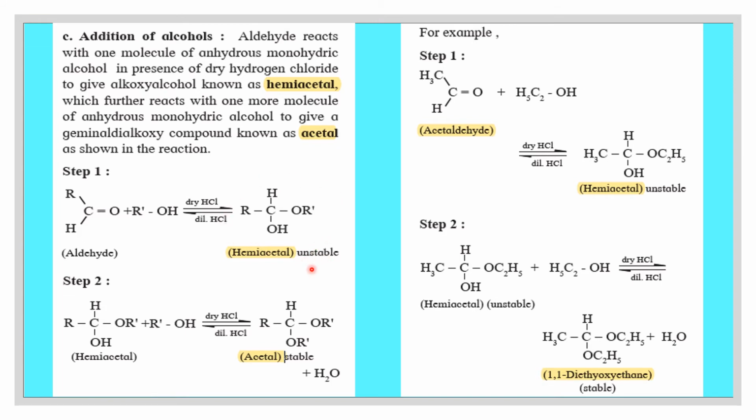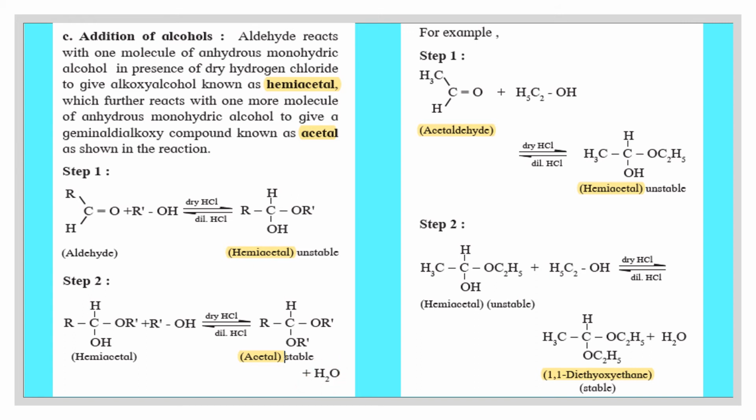So in the second step, this unstable hemiacetal reacts with the second molecule of monohydric alcohol in presence of dry HCl, so that it is forming a stable product known as acetal. During this reaction, this hydrogen atom is replaced by the alkyl group of the alcohol. So the product acetal is formed along with a molecule of water.